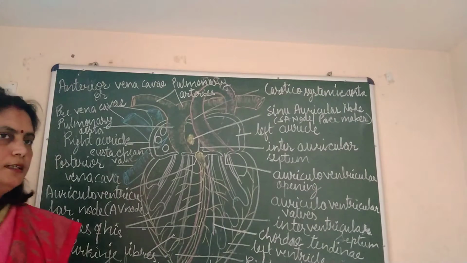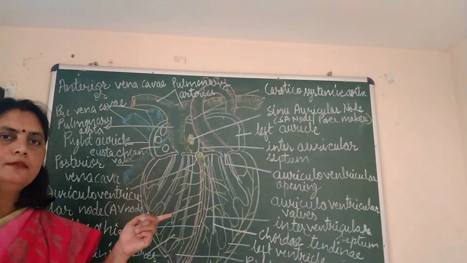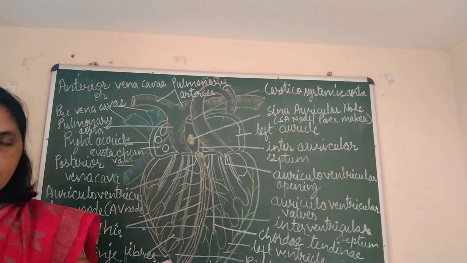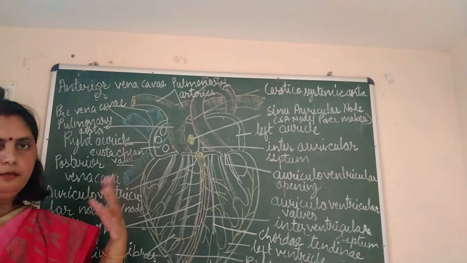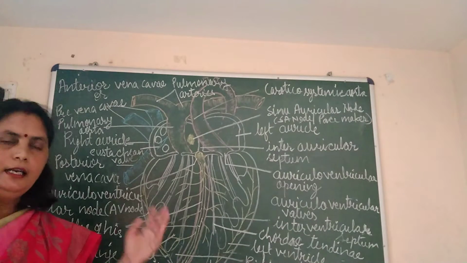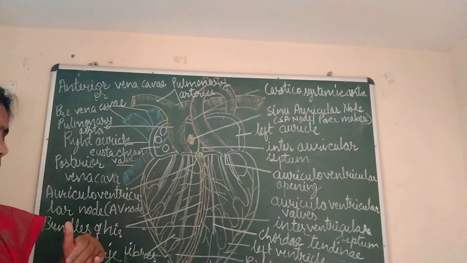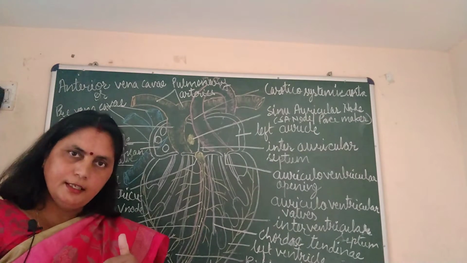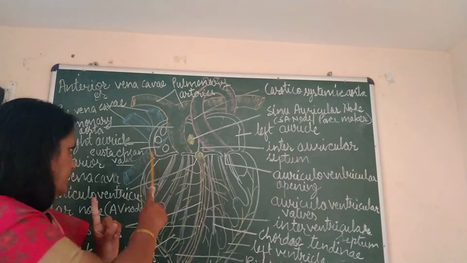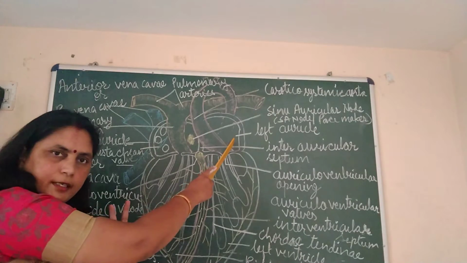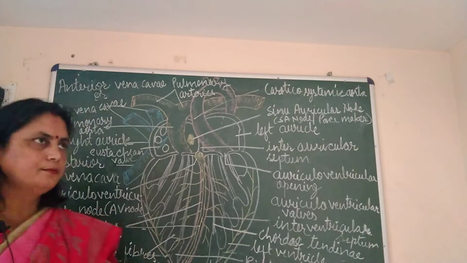So while writing, you will write in this way that the heart is divided into four chambers. Sorry, I have confused you, so listen to me once again. The heart is divided into four chambers. Number one, right auricle. Number two, left auricle. Number three, right ventricle. And number four, left ventricle.